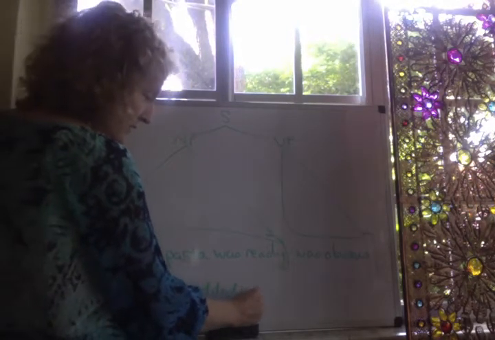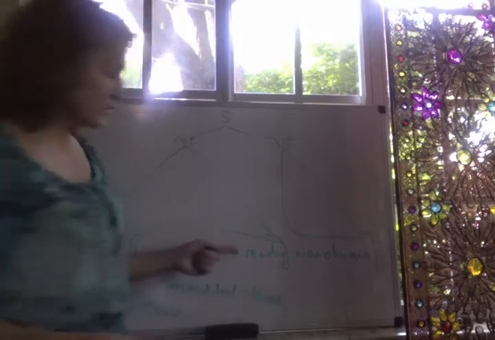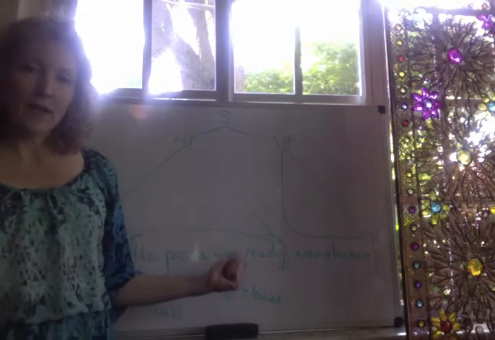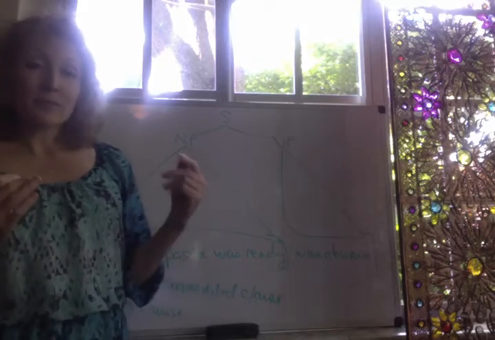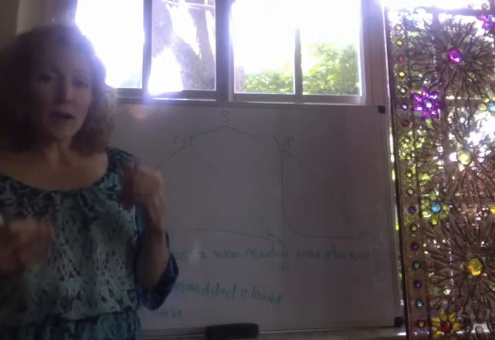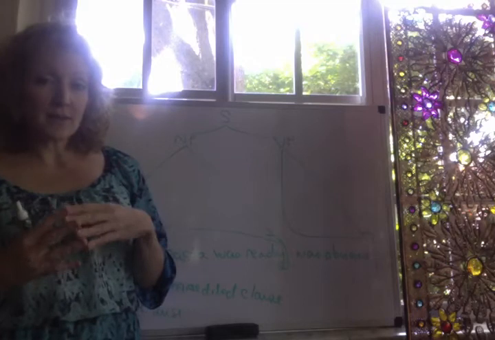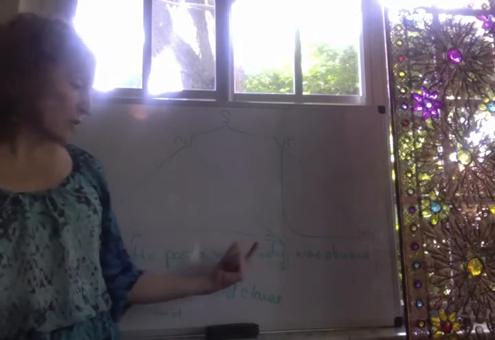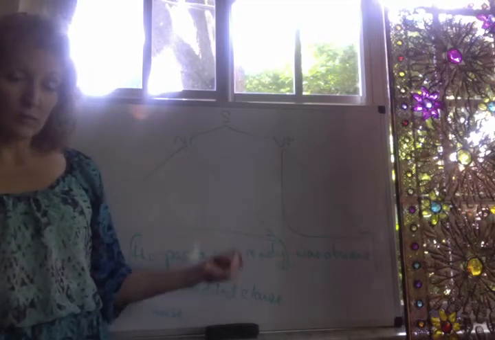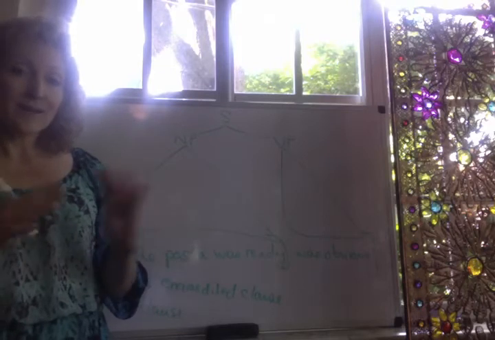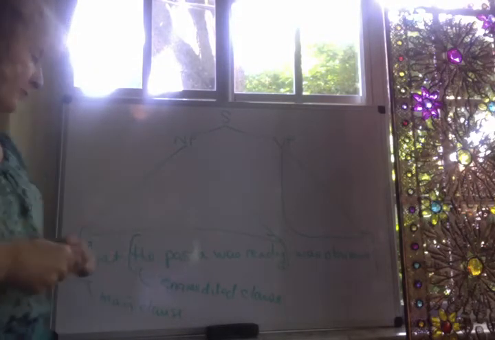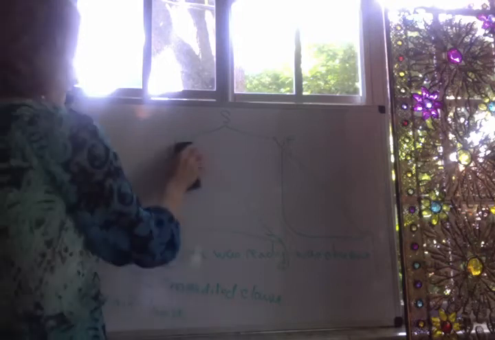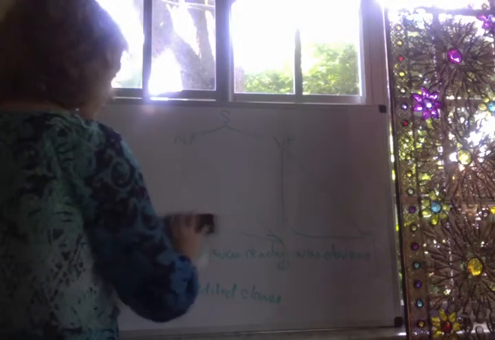It's not necessary for you when you're providing your tree structures to identify overtly what the main clause is and what the embedded clause is, but it's really, really helpful when you're doing your analysis to have clarified that. So if you want to provide brackets and label embedded clause and main clause, that will help you very much in providing the structure.